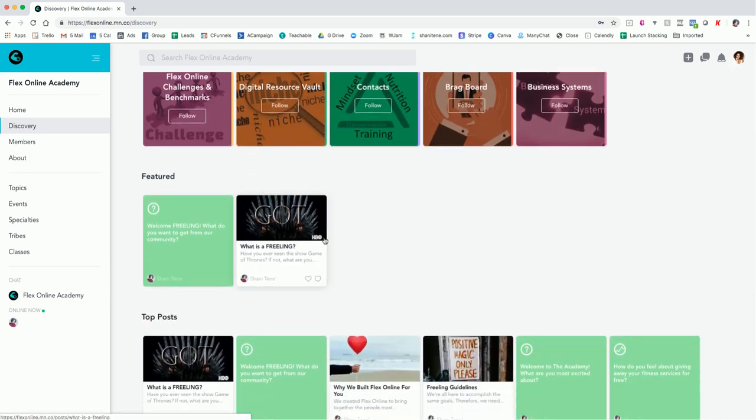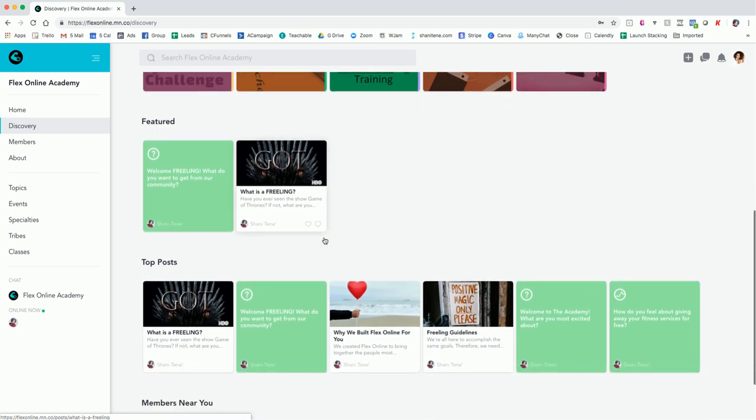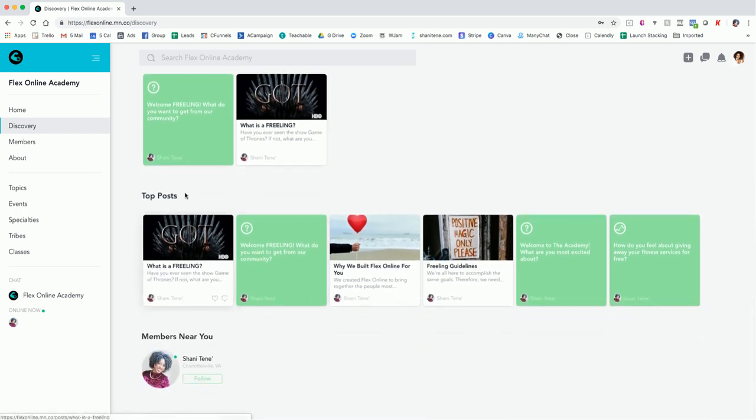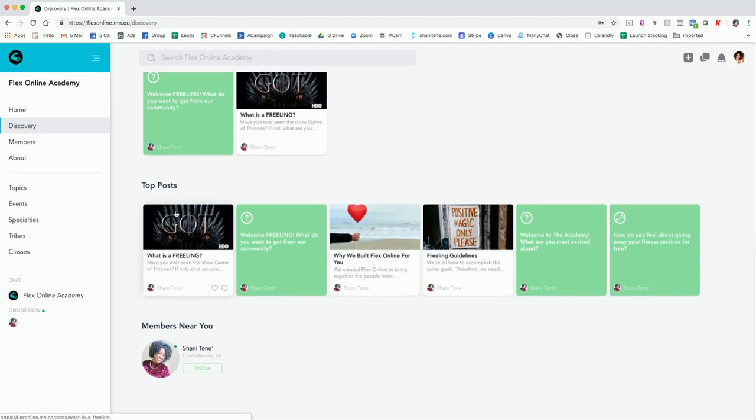Again, this is a resource area for you. So I'll be constantly posting articles and blog posts just to keep you informed and up to date. These are going to be the top posts, and these are based off of interaction. So the more people are engaging with them, they will post to the top post section. And then members near you is super cool. Right now, we're just getting started, so this will be populated by the time you see this.